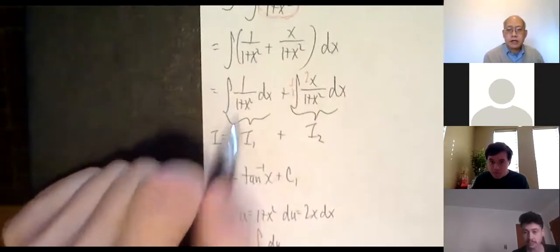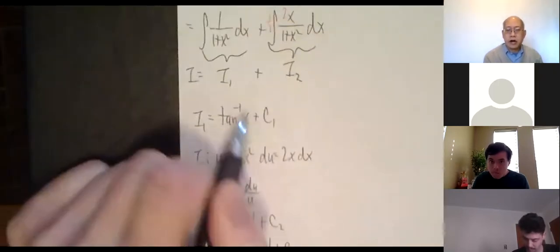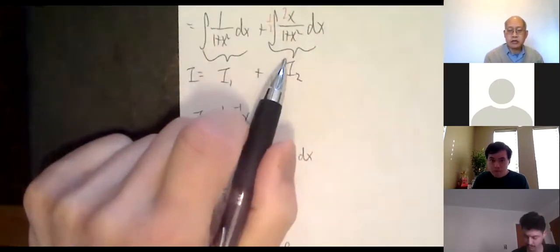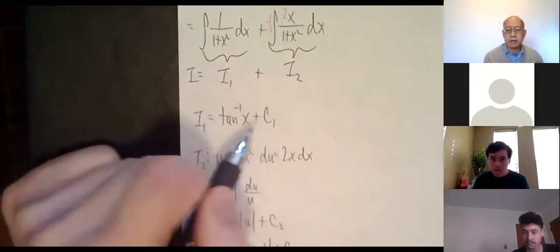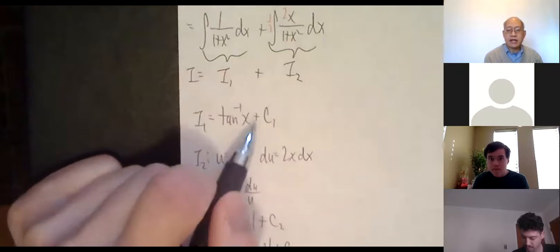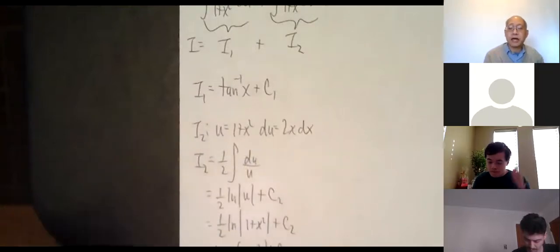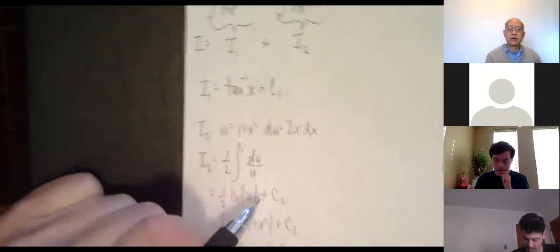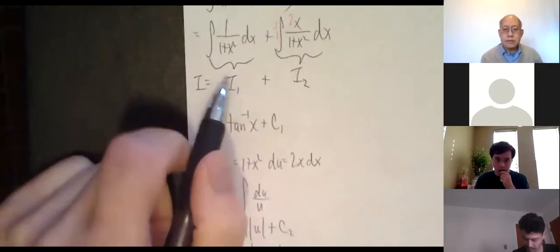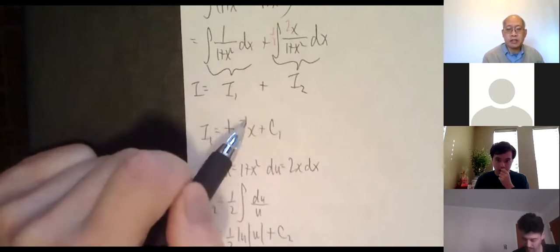What is this one? Inverse tangent of x plus C1. Why C1? Because this is going to have a C2. In my final answer, when I put C1 and C2 together, it'll just be C. But very technically, you can't call this plus C and call this plus C, because that implies those C's have to be equal, but they do not. So that's why I'm calling them C1 and C2. So that's I1. I1 is inverse tangent of x plus C1.